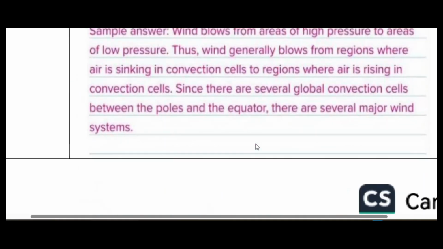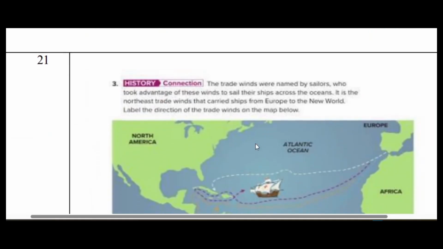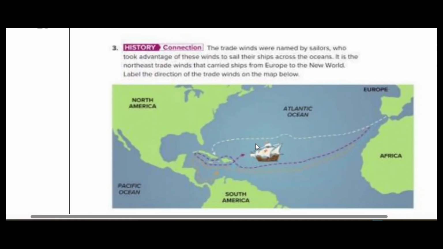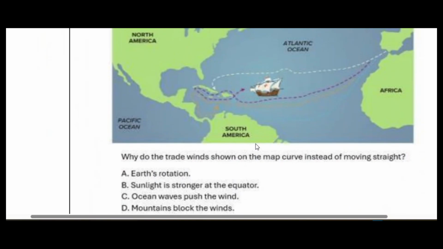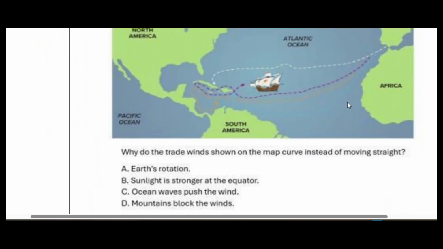Okay. Now, next one is about a similar question. So you can see here, the ship is actually going in a curve. It's not going in a straight line. Why is it going in a curve? Because the trade winds don't go in a straight line. They actually rotate. They curve.